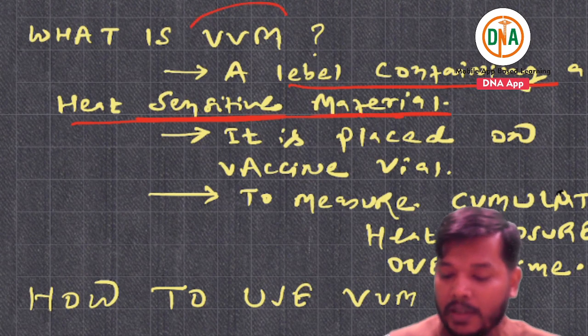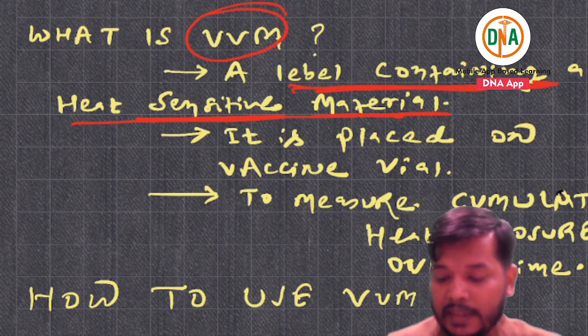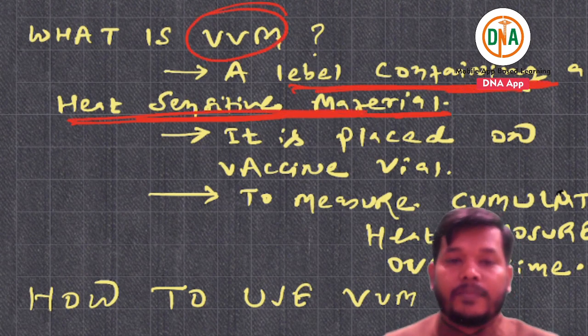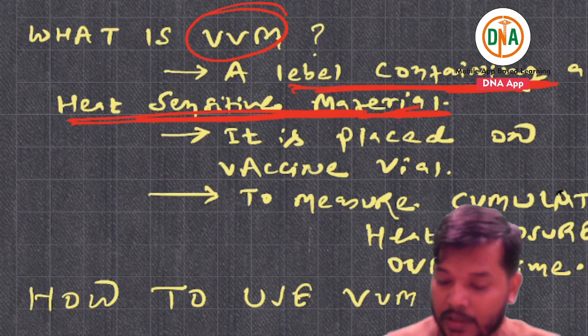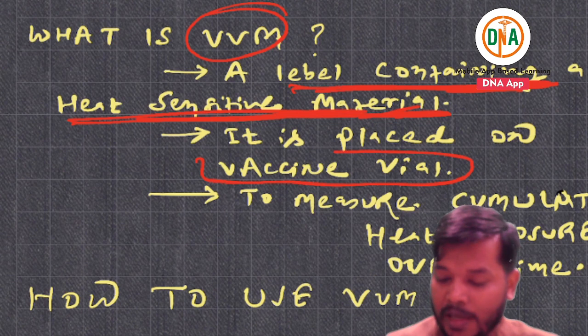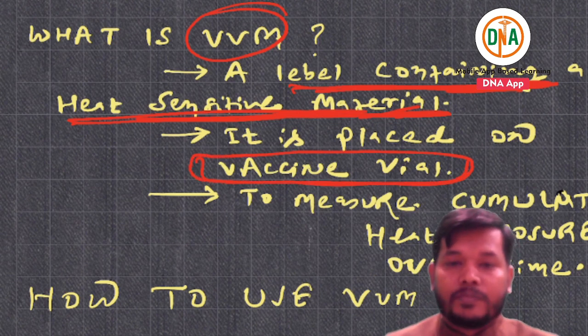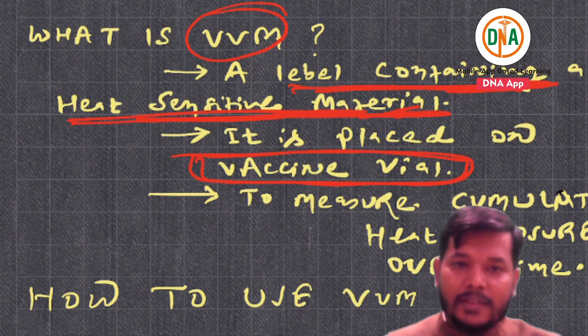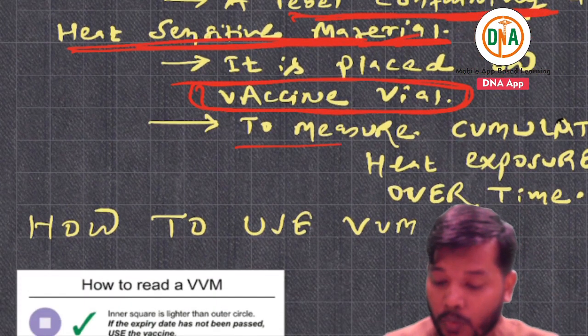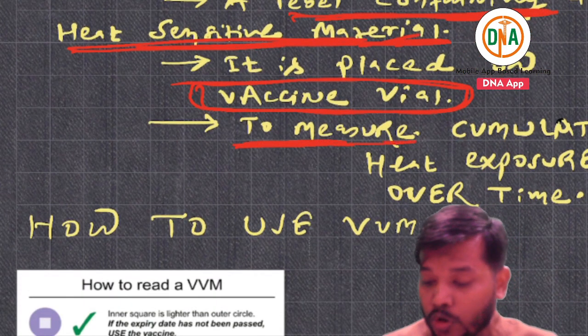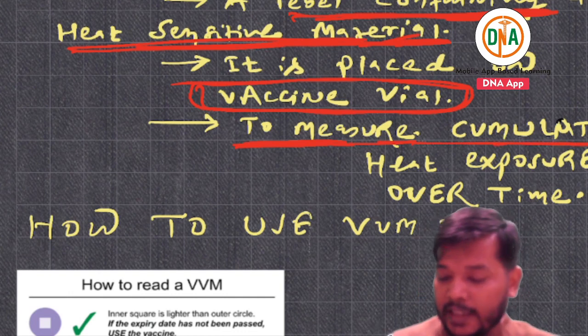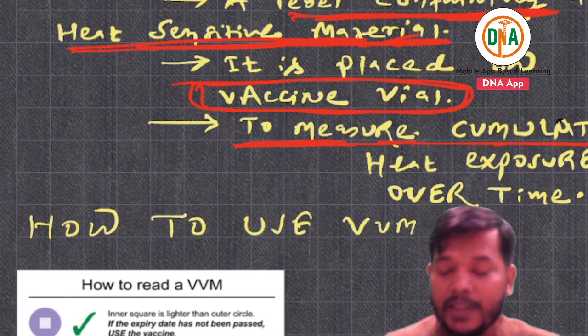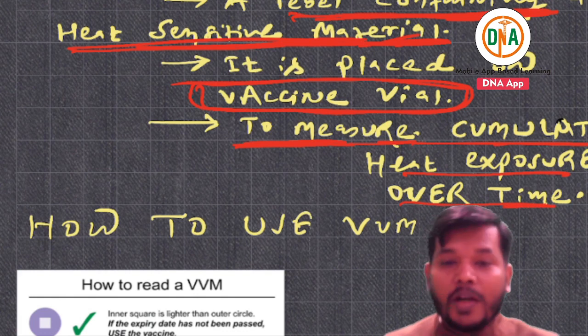Where is it placed? It is placed on the vaccine vial. You may also get a short note, you can write like this. What does it measure? It measures cumulative heat exposure over time.